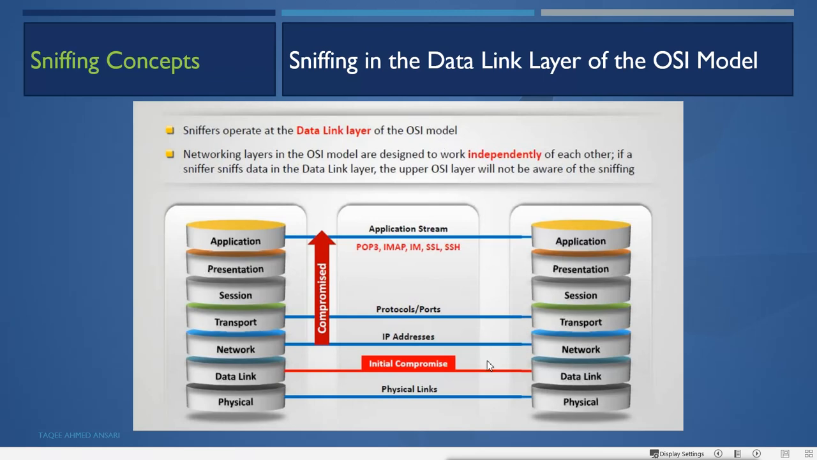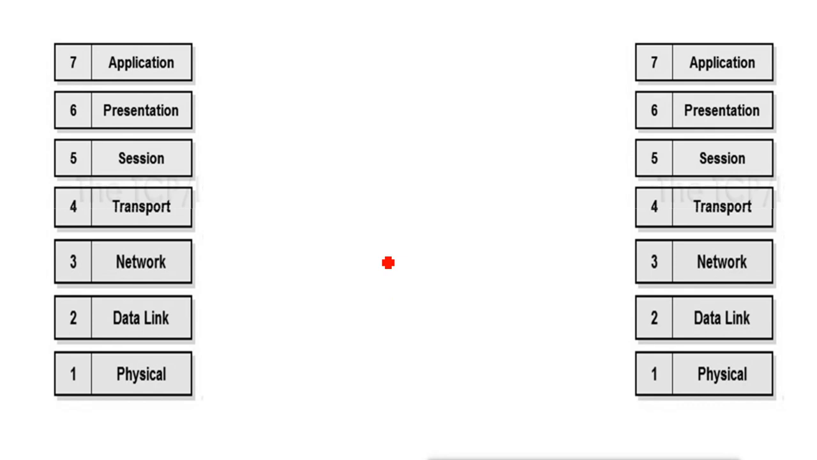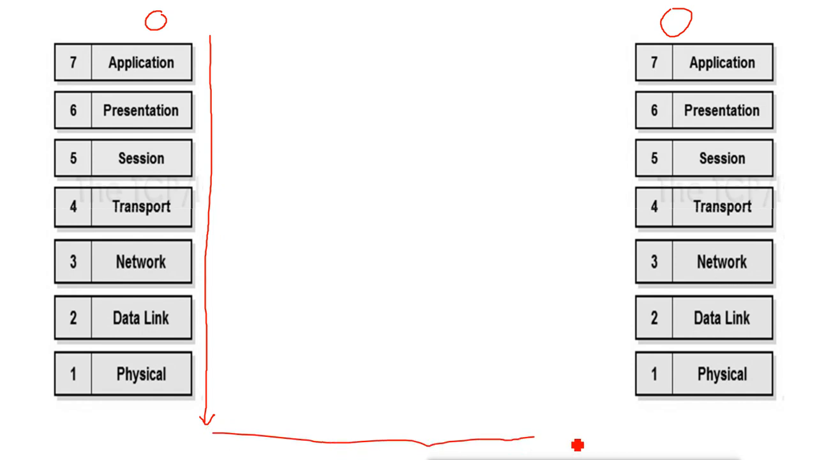Let me explain this first. Suppose this machine is sending the data to this machine, so it will go through all these different OSI layers. The data will go through all these layers, then it will be encapsulated, ready to send, and then it will be sent to the other machine. When the data reaches the other machine, it will go through all these 7 layers.